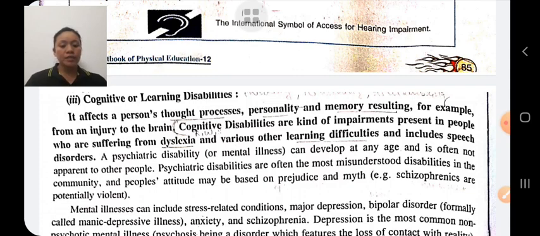The person who suffers from cognitive disability has the following symptoms, like memory disorders. Therefore, he faces difficulty in remembering what he has heard and difficulty to store it. Hyperactivity: the individual is not able to pay attention to a single thing. And dyslexia means when a person faces difficulty in reading, writing and speaking. These are the symptoms of cognitive disability.